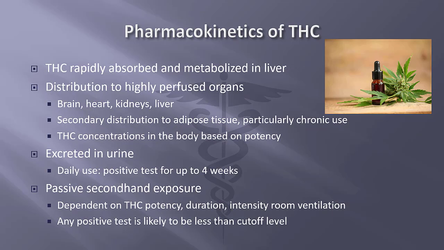The primary psychoactive component of cannabis, THC, is rapidly absorbed into the bloodstream following inhalation and extensively metabolized in the liver into multiple metabolites. THC is distributed initially to highly perfused organs, including the brain, heart, liver, and kidneys, with secondary distribution into the adipose tissue because it is highly lipophilic.